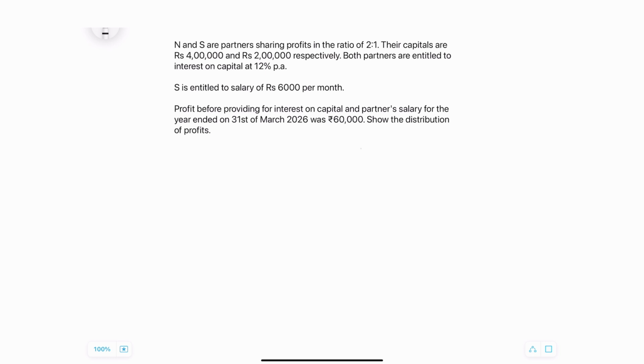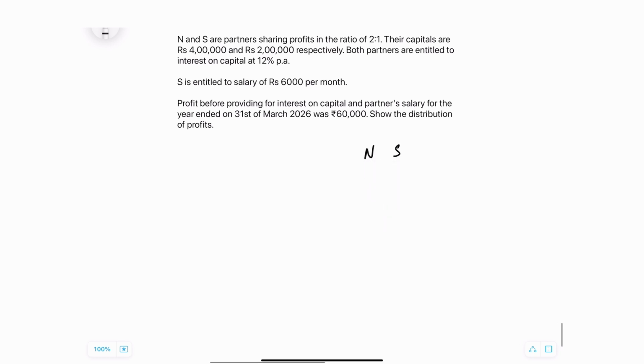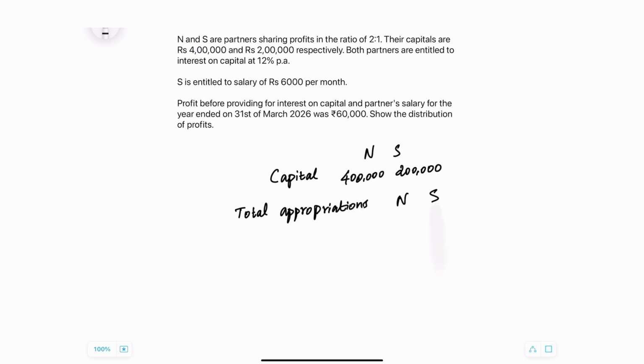Okay, so first let us plot the data. The capital of N is 4 lakhs. The capital of S is 2 lakhs. So these are the capitals. The next step, I am planning to find out how much are the total appropriations for each partner.